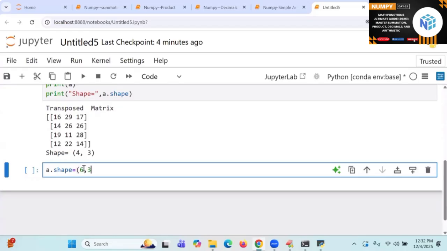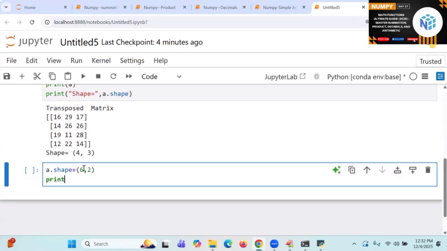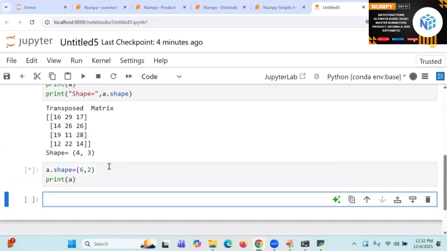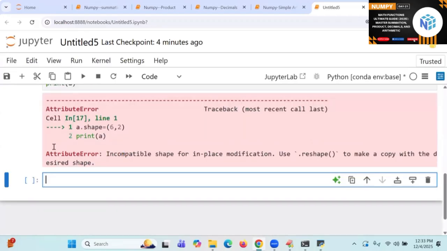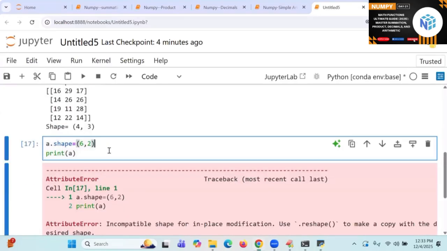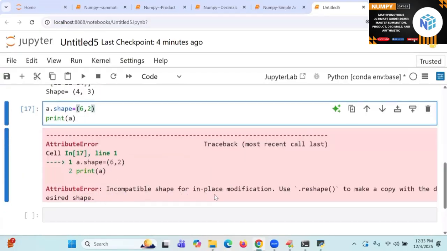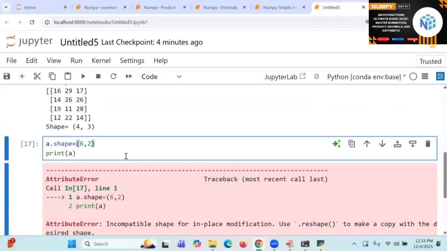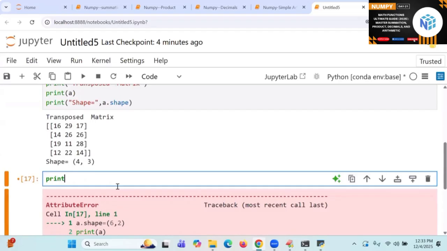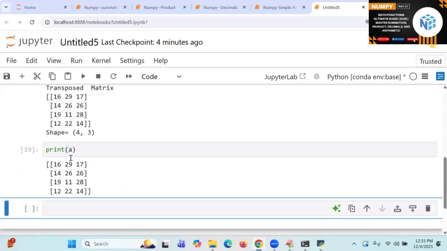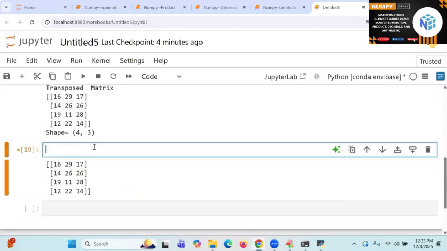6 comma 2, I am going to save. 6 comma 2. Print of this A. What happens? A dot shape is equal to total how many elements? 12. 6 comma 2. Incompatible type modification. Print of A.